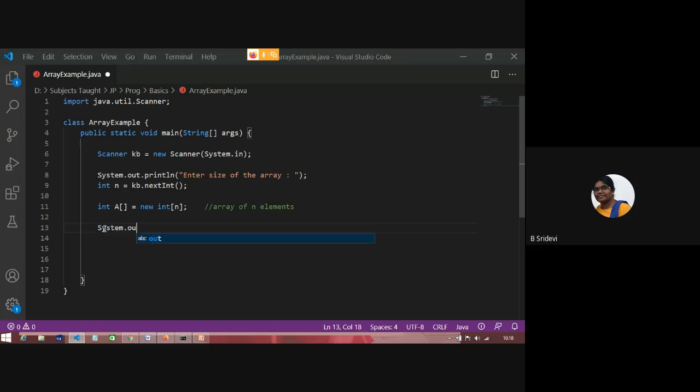Now I'll read the elements. It's asking me to enter elements. So how many elements do I have to read? n elements. i is equal to 0, i less than n, i plus plus. a of i is equal to, all elements I am reading from the keyboard.